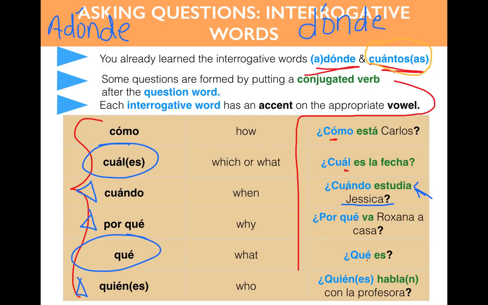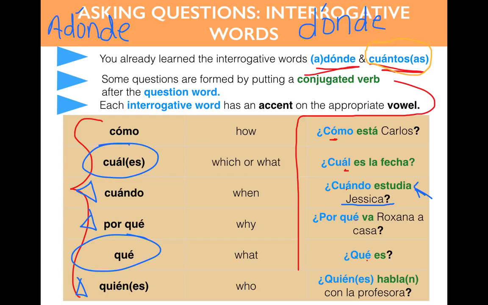So using that technique from the first asking questions part 1 video, we know that we're now applying it. ¿Por qué va Roxana a casa? Why is Roxana going home, right? ¿Qué es? What is it, right? So we're going to go over more examples in class, but just right now, understand what these question words mean.